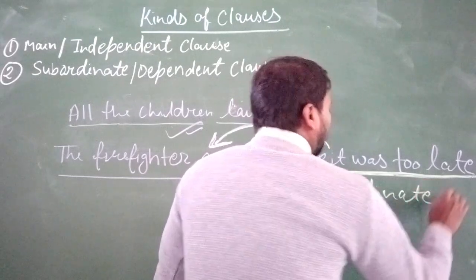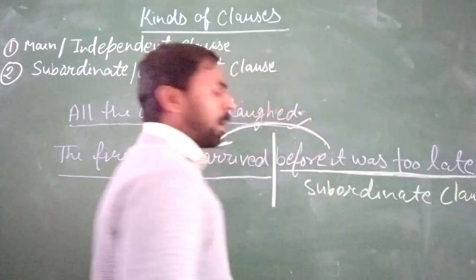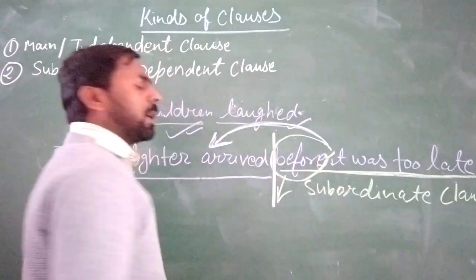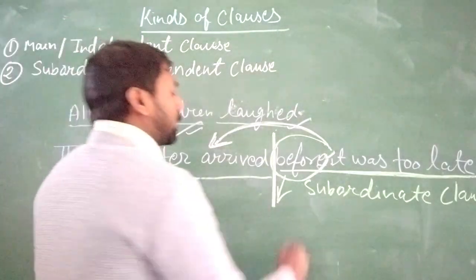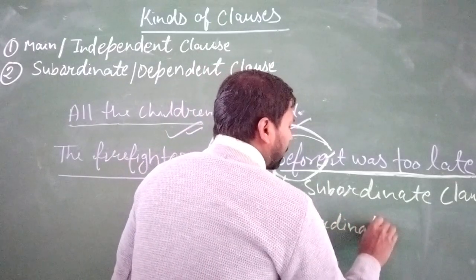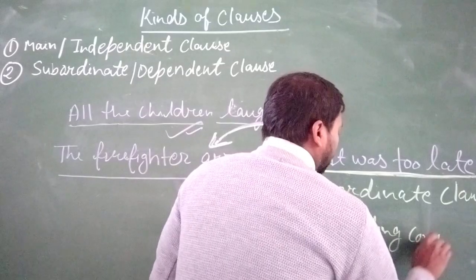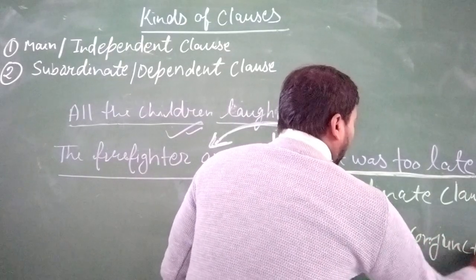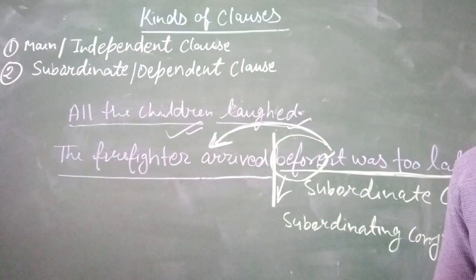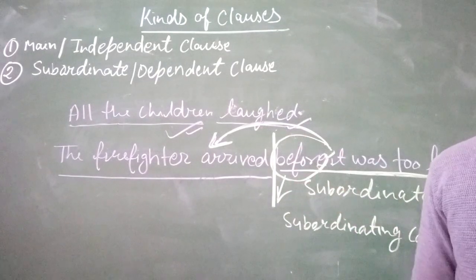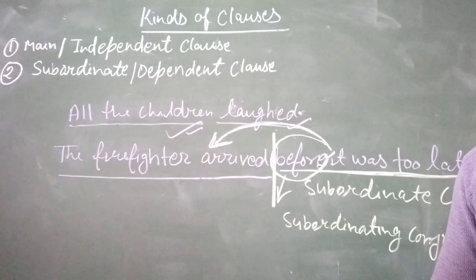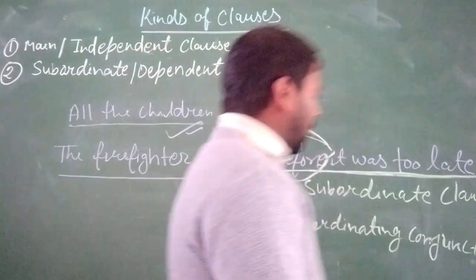A subordinate clause always has a conjunction word. Okay, always has a conjunction word. Which kind of conjunction word? Subordinating conjunction. Can you tell me some conjunctions which are subordinating conjunctions? So you can see here: after, before, whatever, while, until, unless, although, though, because, as, where, etc.